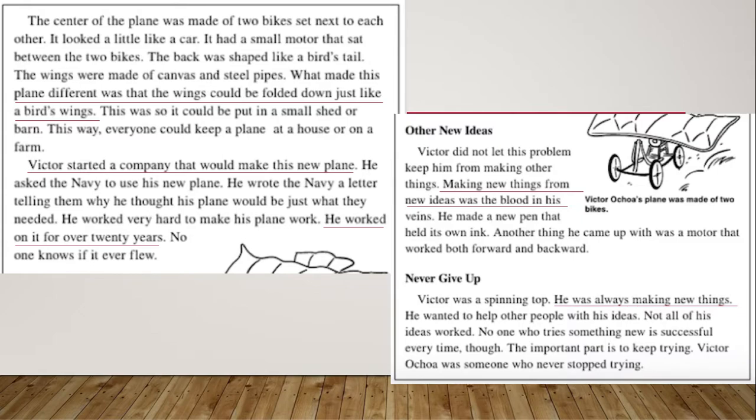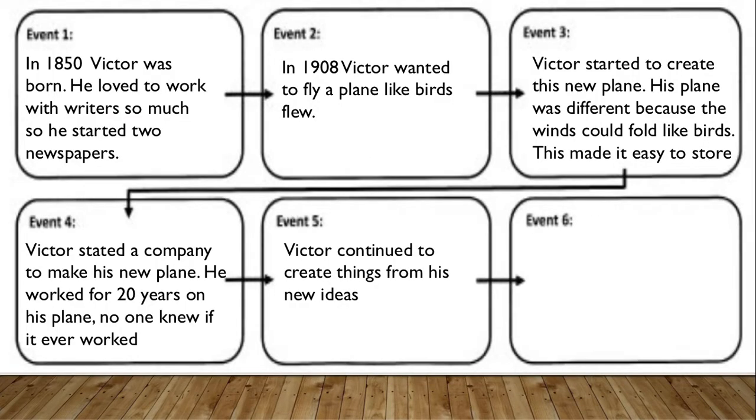Now, after the airplane, he still had new ideas that he decided to invest his time in, and he created more things. He was always making new things, and that is essential to this story.